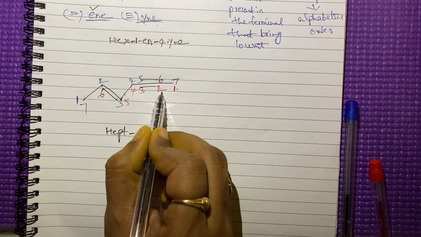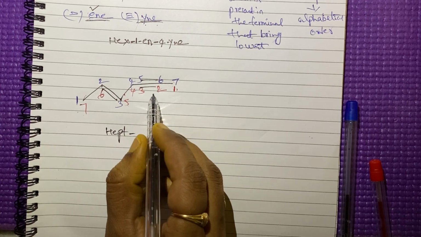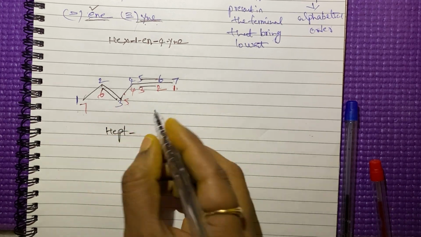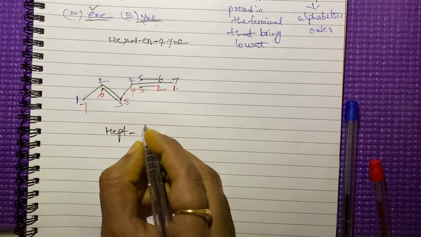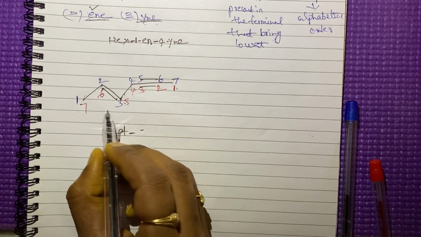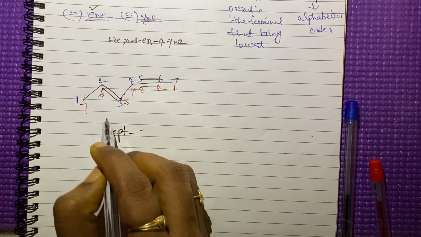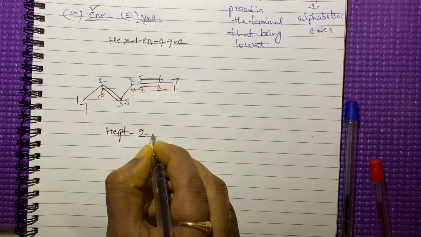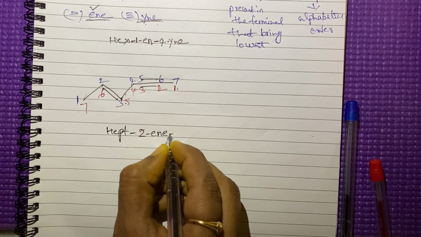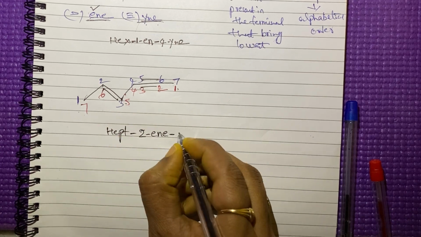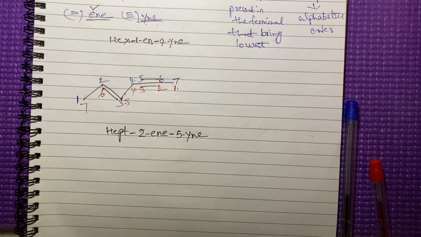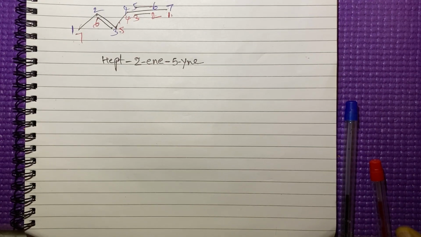In the second position ene is there, and in the fifth position yne. Hept-2-en-5-yne. This is the name of this compound. We'll see another example.